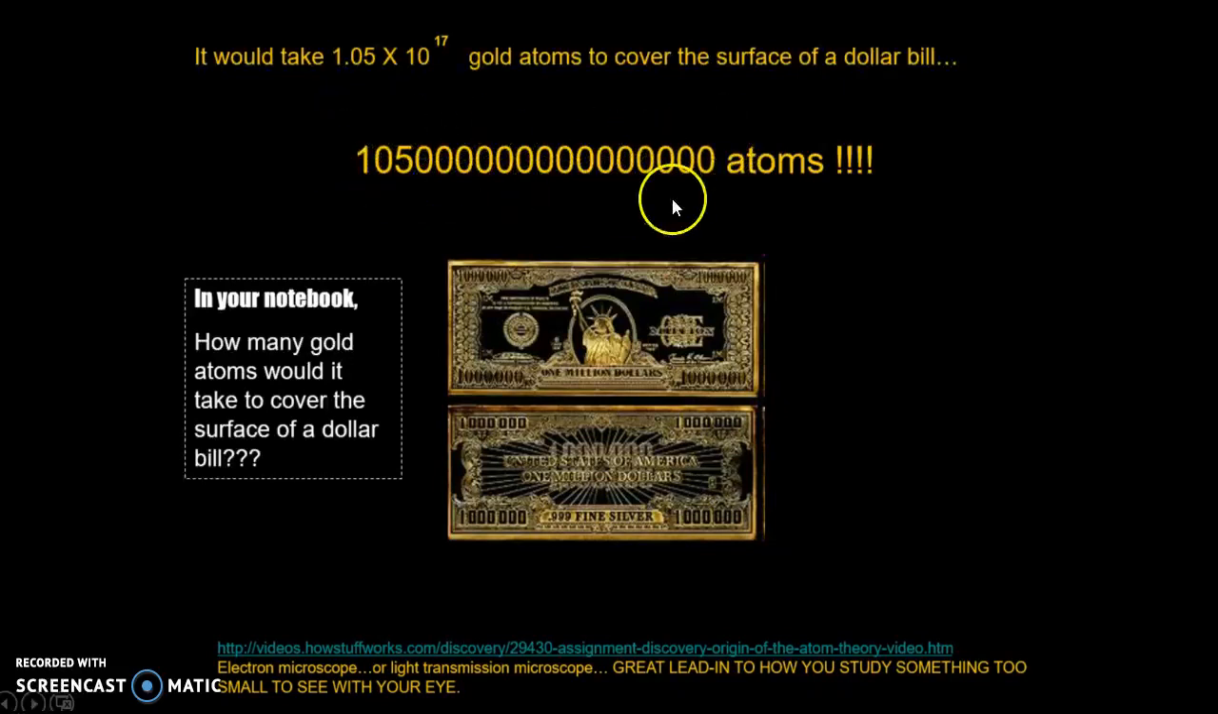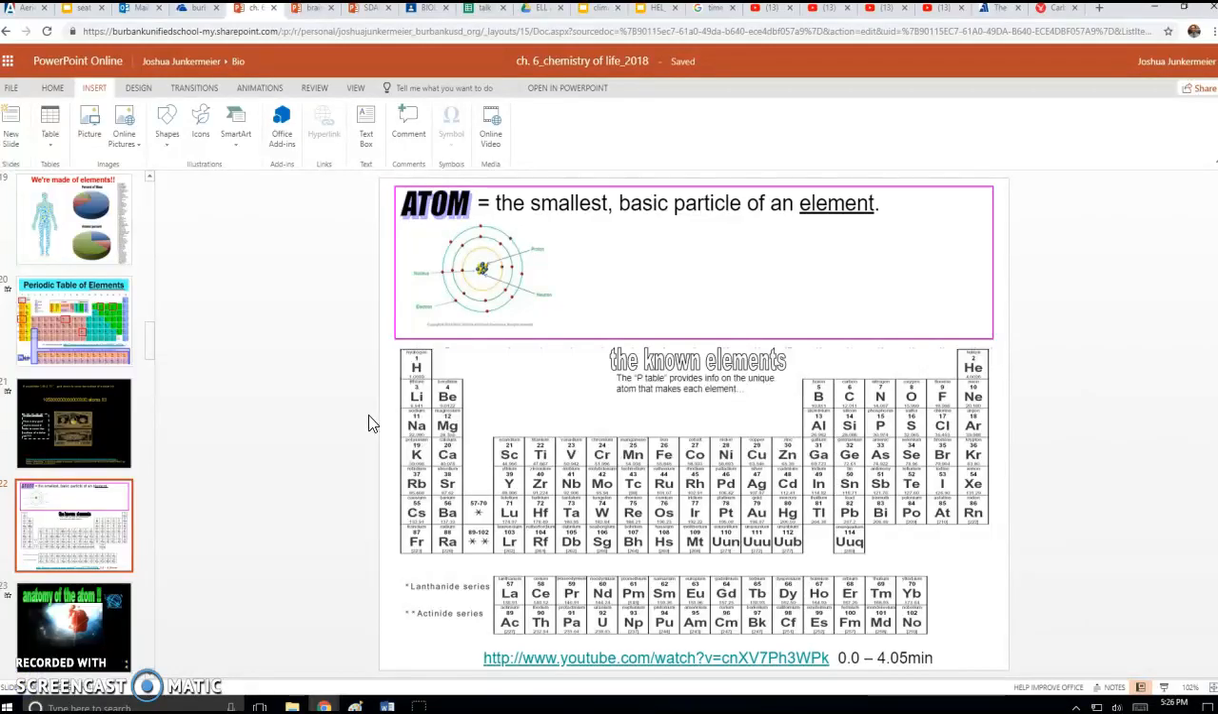All right, this is slide 22. Let's do slide 22 in our notes. Go ahead and write slide 22 in your notebook, and then let's copy down atom. It's a simple definition. It says the smallest basic particle of an element. So if you get a gold brick, it's 100% pure gold element.